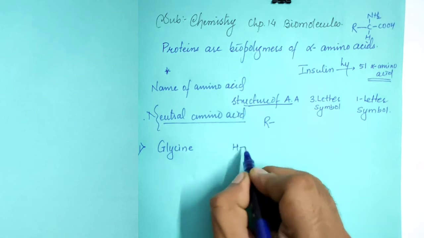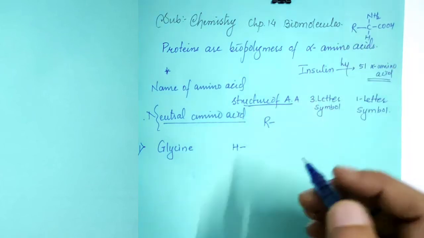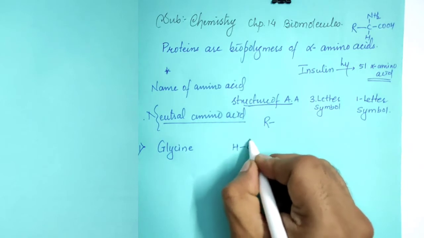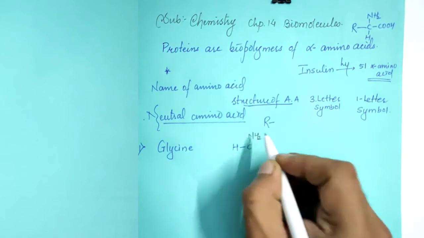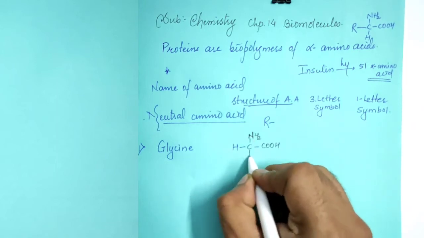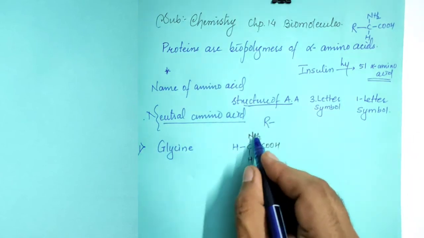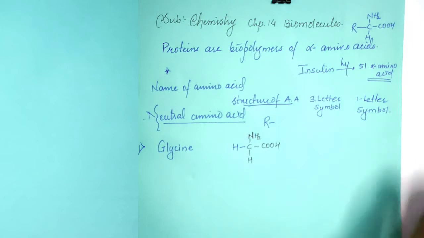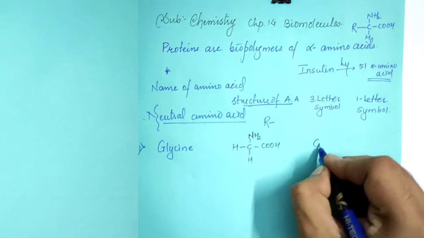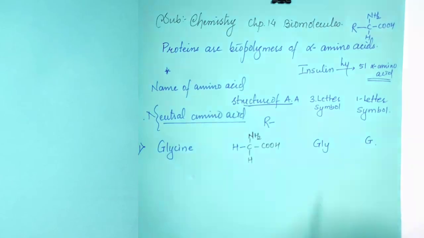So this is the hydrogen which we put in place of R. The first member of alpha amino acids is glycine, and the 3-letter symbol of glycine is GLY. The 1-letter symbol of glycine is G.